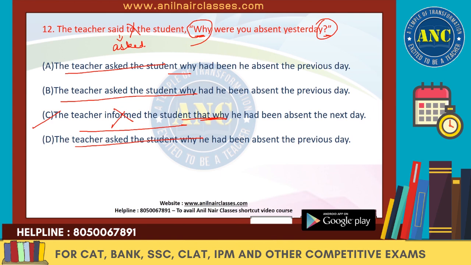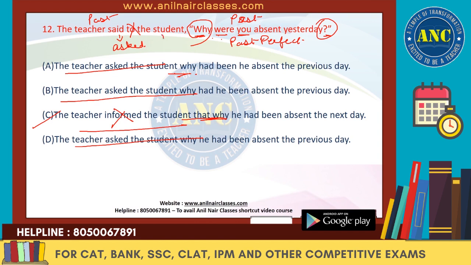Now next what we have to change is why were you absent. So were over here is also past, we have discussed, and this is also the past. It's a simple past. It will change to past perfect, right? So now the another thing what we have done in the assertive sentence is what happens when we are changing it to the assertive sentence. Immediately after the why we will not put the verb. First thing is we need to change it in the past perfect. Secondly, after why we need the subject. You is the subject, right?